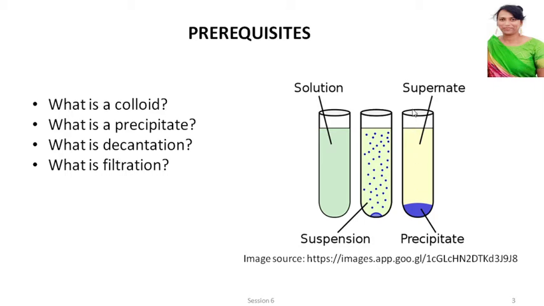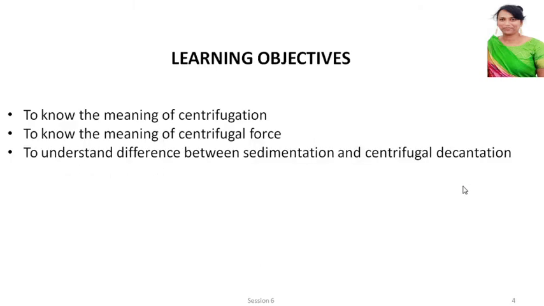Decantation is when you just remove the supernatant liquid and then you obtain this precipitate. That process is called decantation. Filtration is when you use some other membranes like paper or cloth to separate this precipitate. That process is called filtration. I hope now you are clear with the prerequisites in order to go through this chapter.